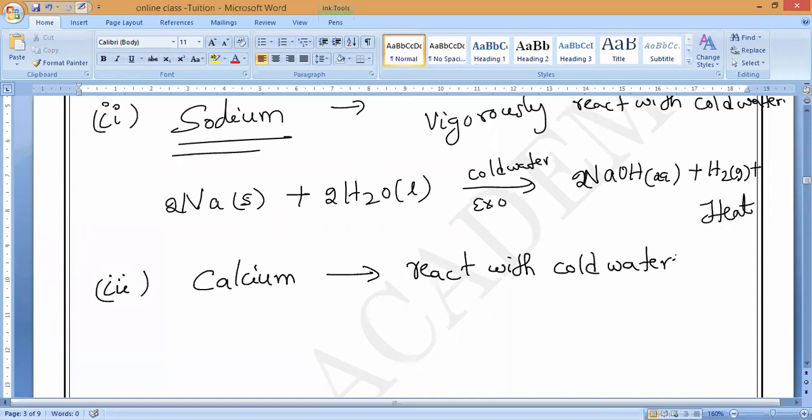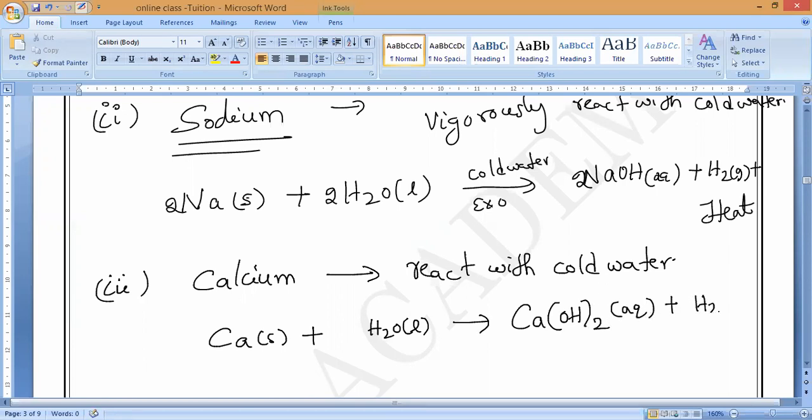It will form calcium hydroxide plus hydrogen gas. So calcium solid plus H2O liquid will form calcium hydroxide. What is the formula? Ca(OH)2 plus H2 plus heat. H2 gas. So now if you keep 2H2O here, it is balanced.